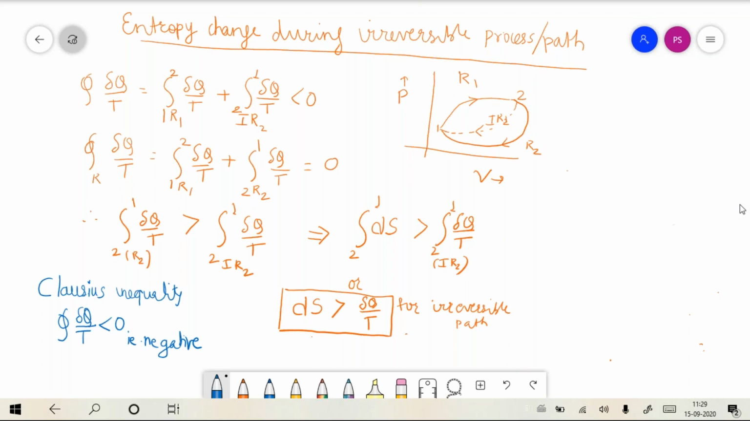If you do some calculations and calculate the cyclic integral of del q by T for a cycle, and you find that it is greater than zero, then what will you conclude? Anybody amongst you?